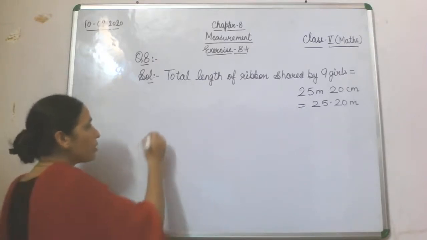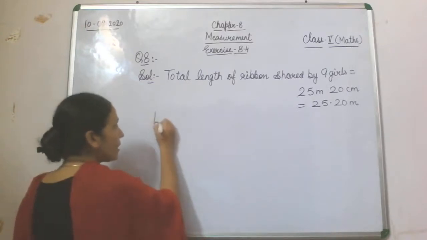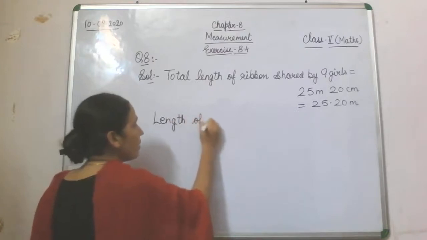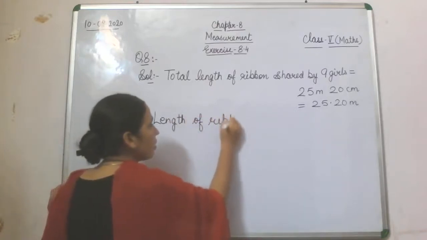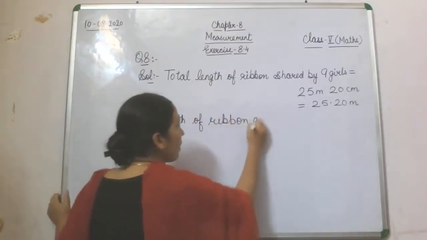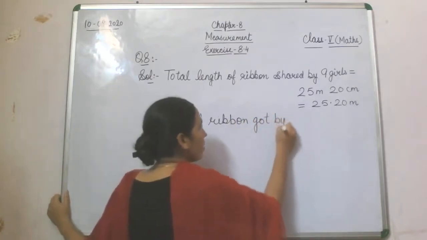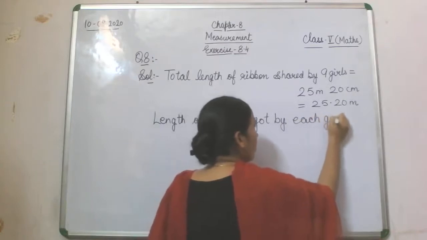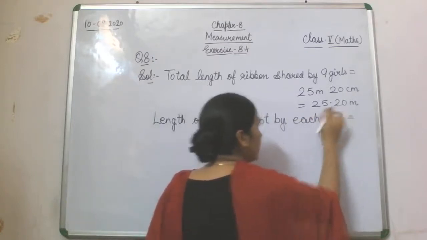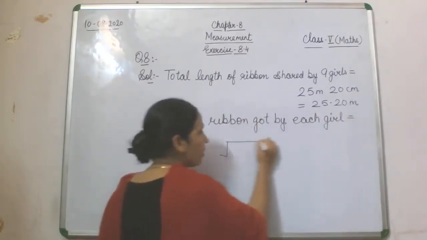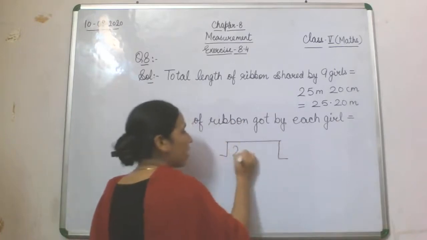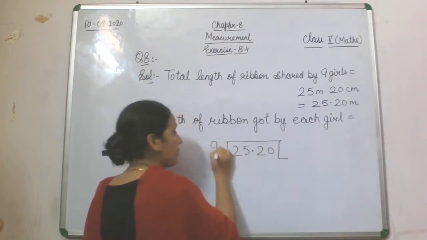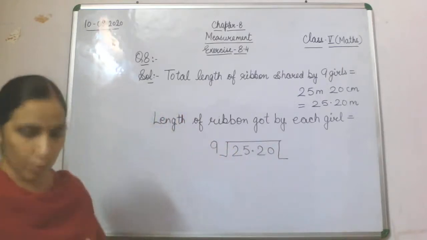Now what you are supposed to find is the length of ribbon got by each girl, or the share by each girl. It means this total length of ribbon, that is 25.20, will be divided by 9. So this you are supposed to do.